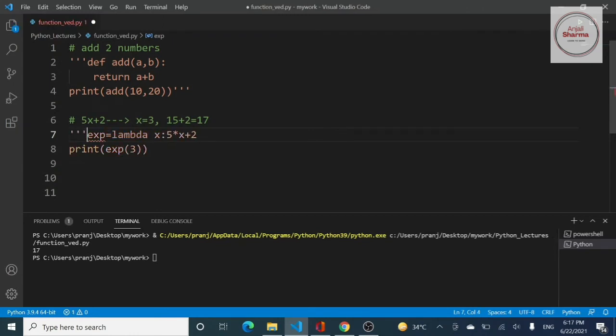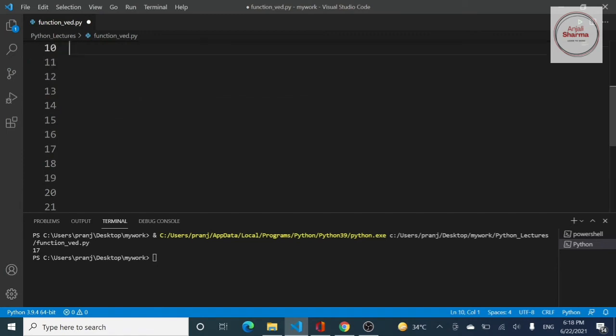Let us see a few more examples so that we become very familiar with the concept of lambda functions. Another program that you can work on is combining the first and the last name. So how are we going to do this? Let me call the variable name full name, and then the lambda keyword, and after that the arguments.